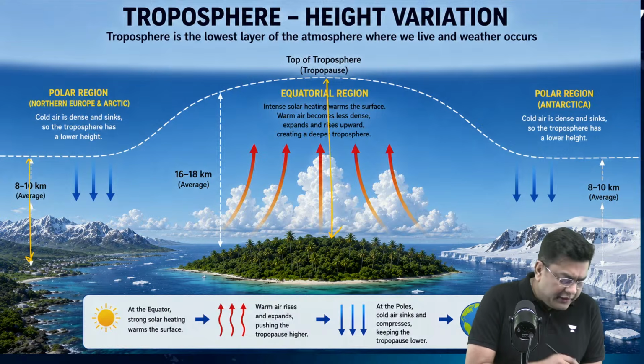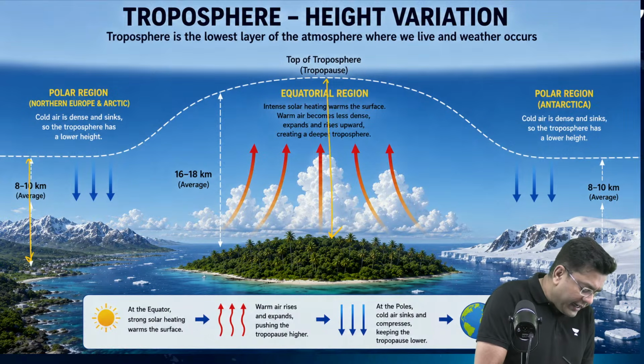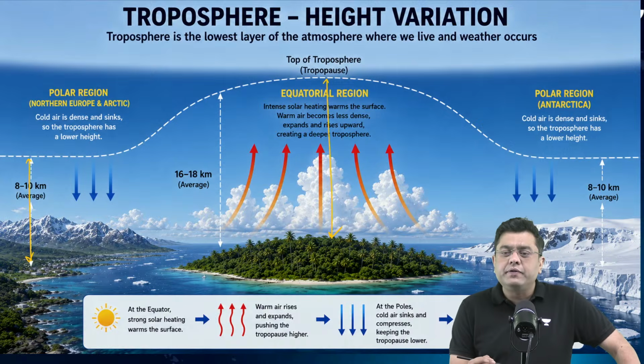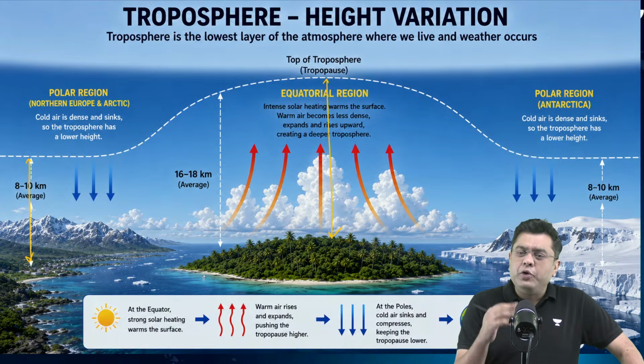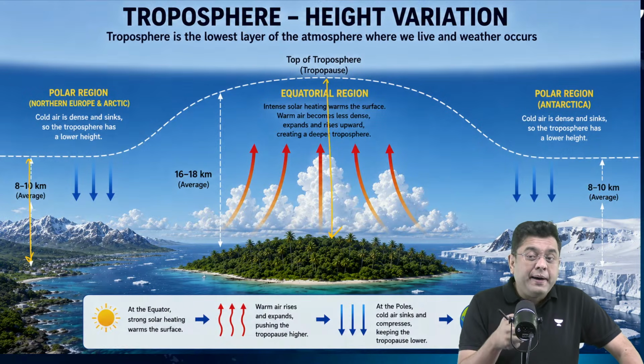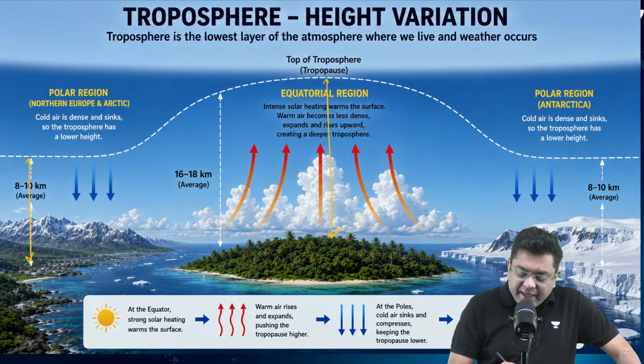There are multiple reasons for this. One of the major reasons is that in the equatorial region, meaning the region close to the equator, there is so much heat that air heats up and rises.